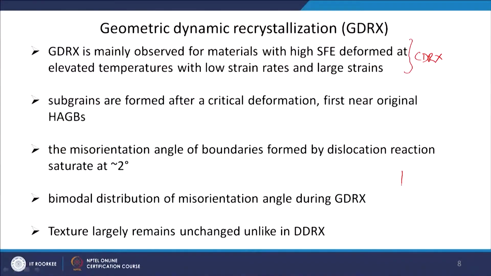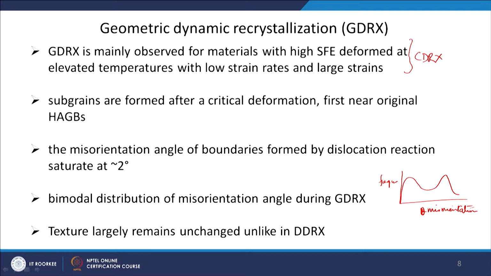So, if I plot frequency here and misorientation on the x axis, you will see a curve like this, a bimodal one.